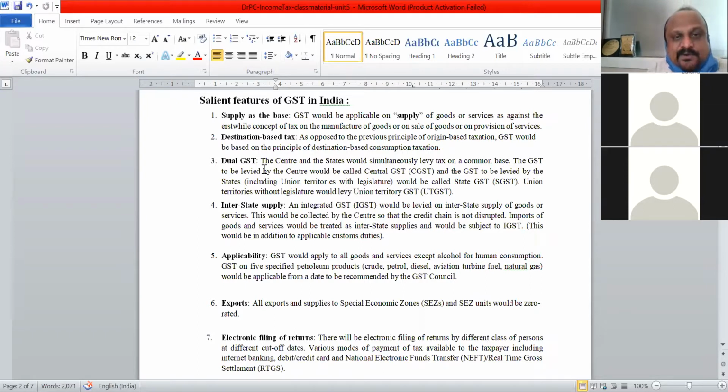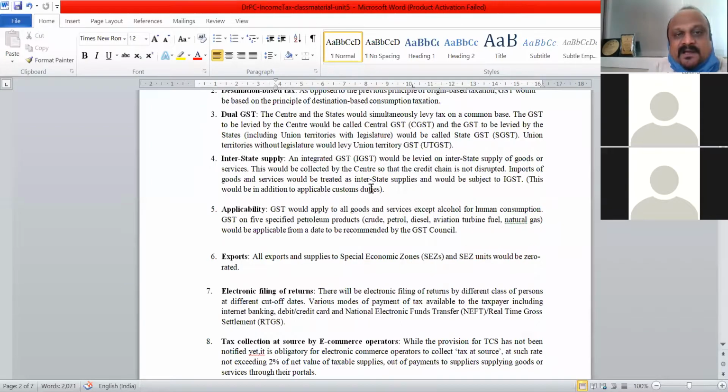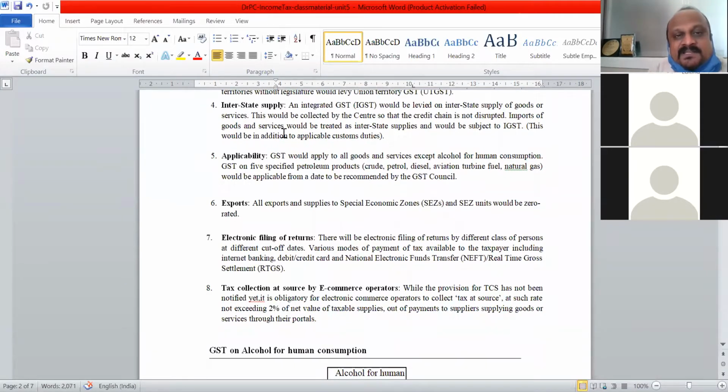Dual GST, I told you, like there are CGST plus SGST, CGST, UTGST. UTGST is Union Territories Goods and Services Tax. And when things are moving from one state to another state, supposing somebody supplies from Karnataka to Maharashtra, let us say, in that case there is going to be only IGST. This IGST is called Integrated Goods and Services Tax. IGST is applicable if goods are moving between states.